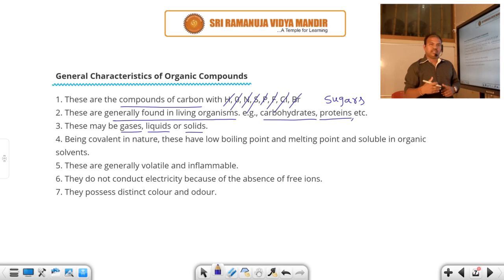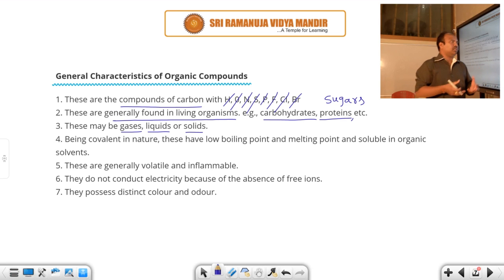That means organic compounds exist in three states: solid, liquid, gas. Generally organic compounds have a covalent nature, covalent character will be there. That means those are covalent compounds. You know very well, covalent compounds have low melting point, low boiling point and lower densities. So organic compounds are covalent compounds, that means they have covalent bonds. So organic compounds have low melting point, low boiling point and lower densities.